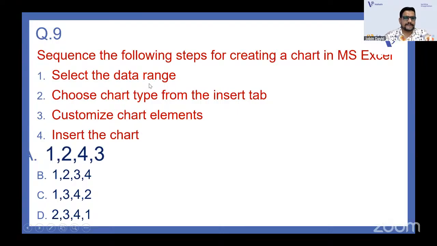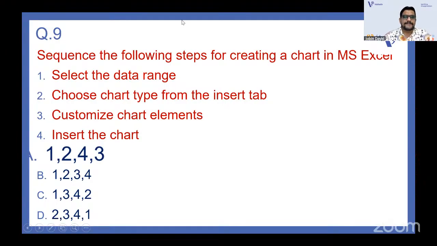Select the data range first. That's correct. Choose the chart type from the insert tab. That's also correct. Then insert the chart, and only then can you customize the chart elements. Insert the chart first, and only from that can you customize the chart elements. That is the correct answer. It is 1, 2, 4, 3.